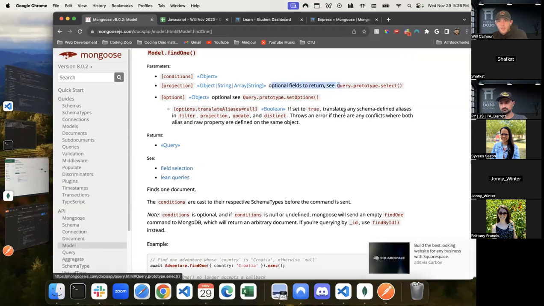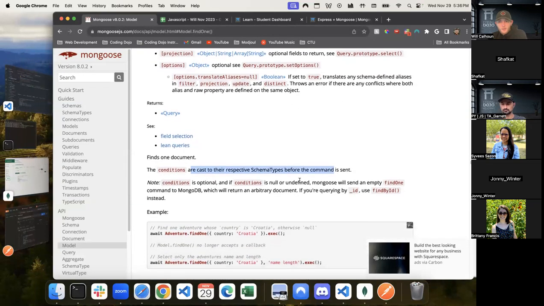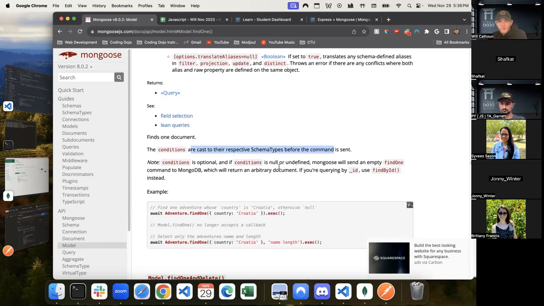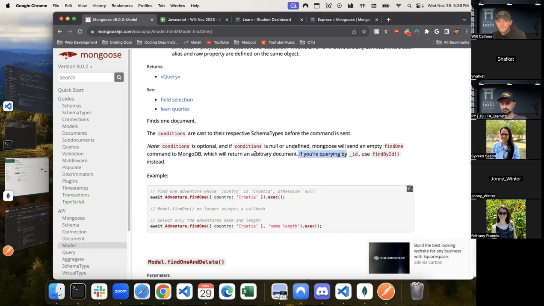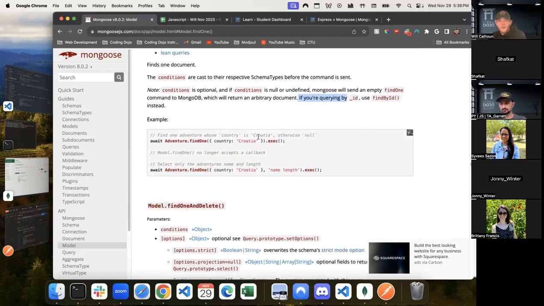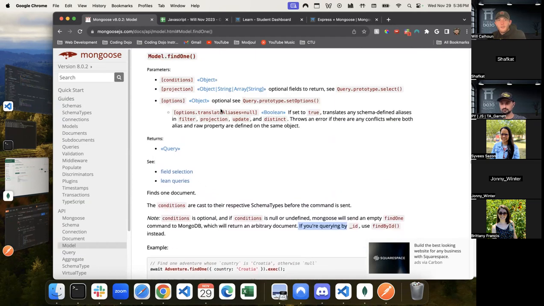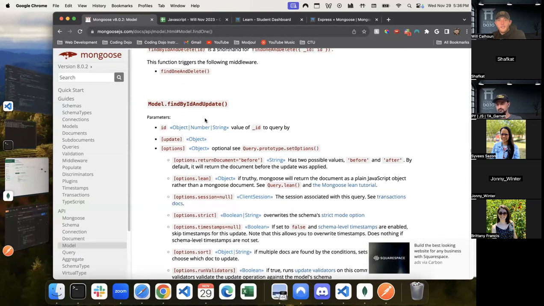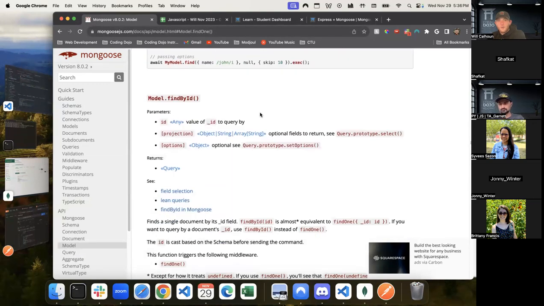Let's see, it will cast any schema data. Conditions is optional. If conditions is null, Mongoose will send an empty findOne, returning an arbitrary document. If you're querying by ID, which is exactly what we're going to be doing, use findById instead. Cool. So let's go ahead and do that. Let's go ahead and use findById, and let's walk through.